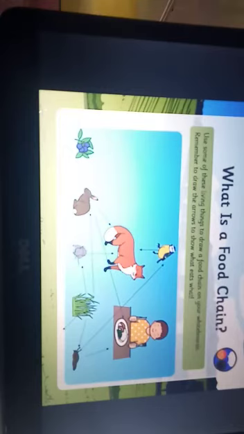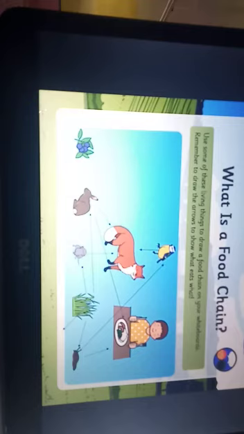Use some of these living things to draw a food chain on your whiteboards or in your notebook. Remember to draw arrows. I have drawn some arrows here, and this basically is forming a food web. See, grass is eaten by a snail, which is eaten by a sparrow, which is eaten by a fox. Or in another food chain, grass is eaten by a rabbit, which is eaten by a fox.